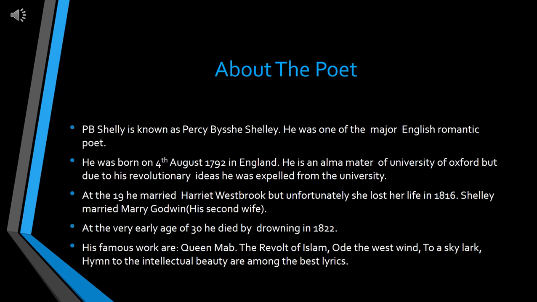He was a student of the University of Oxford, but due to his revolutionary ideas, he was expelled from the university, and at the age of 19, he secretly married Harriet Westbrook, a girl of only 16 years. Although Shelley's relationship with Harriet remained troubled, the young couple had two children. And in 1816, Harriet lost her life.